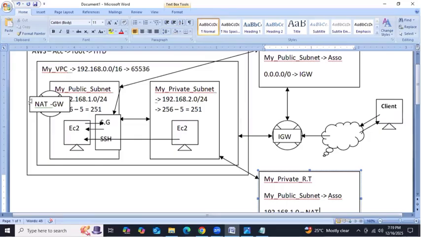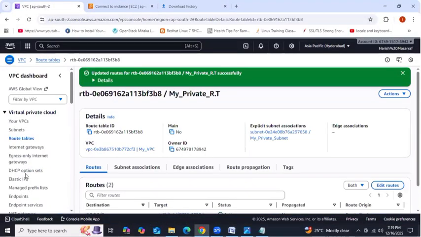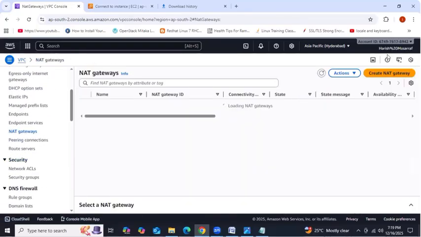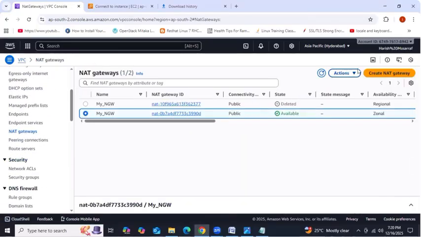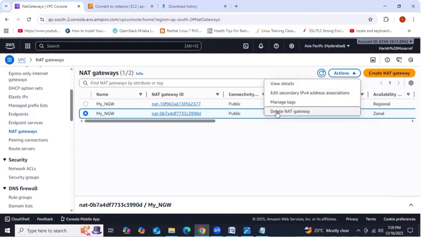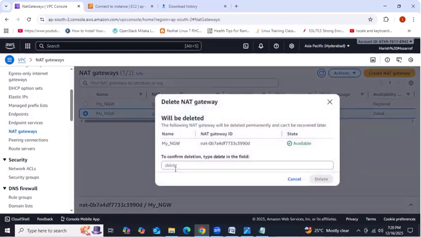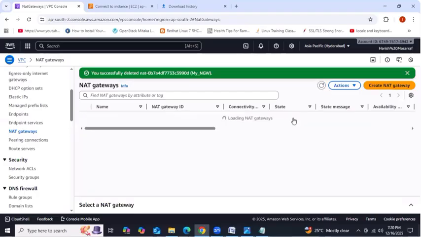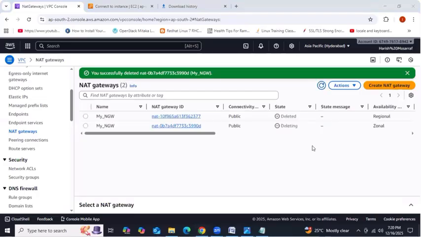Got it, guys? Otherwise, delete the NAT gateway first. If it is taking charges, anyway it will charge $0.05, right? So first delete the NAT gateway. Go to VPC, then go to NAT gateway, select the NAT gateway and then delete NAT gateway, and delete. Guys, don't forget to release the elastic IP address. If you forget to release it, every hour you are going to get charged $0.05. Okay. First delete the NAT gateway.